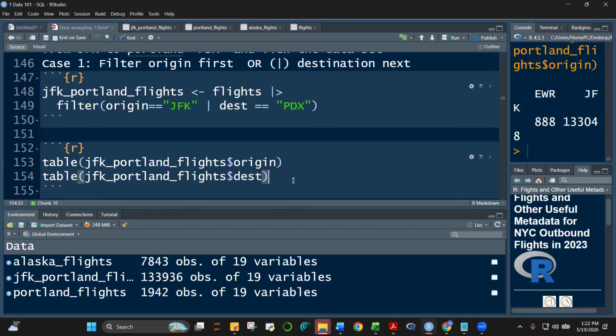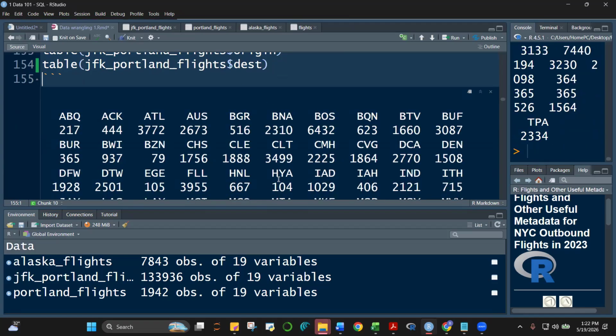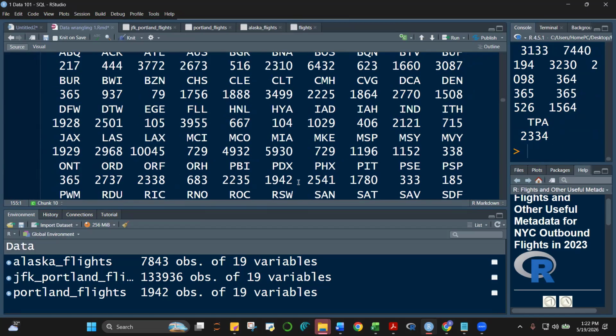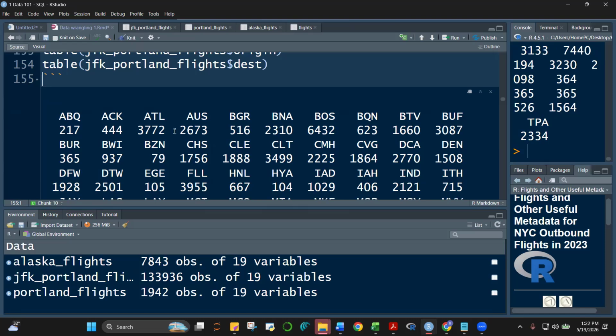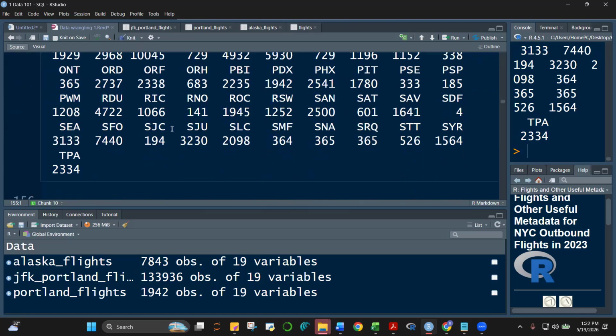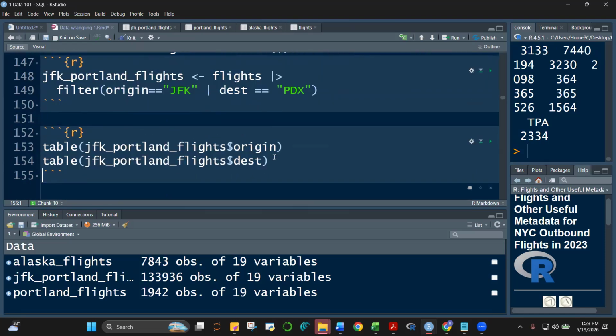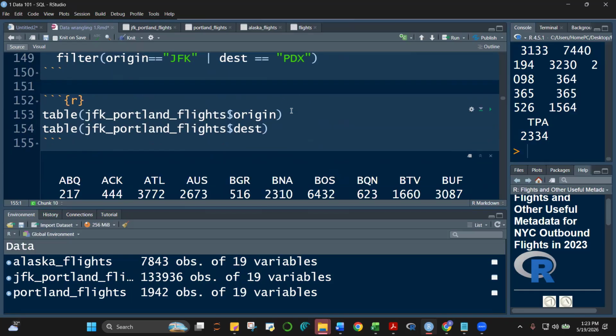Okay. Let's see. It will create now a tabular list of what is found in the JFK Portland flights dataset, and then dun sa destination, click natin. Alright. Ang dami, class. So it's not only destination. It's not only yung PDX. Okay? What do you think happened here? Can somebody explain, class?